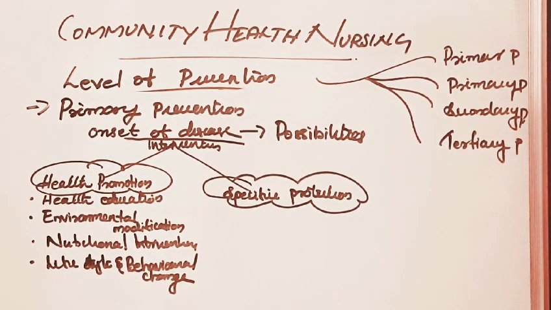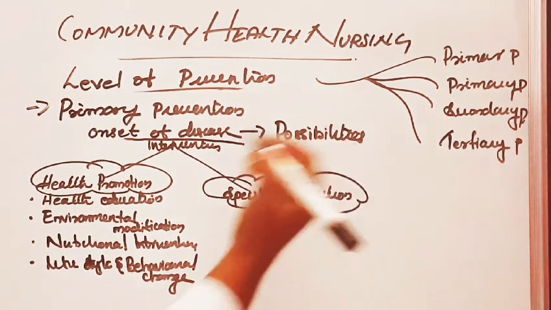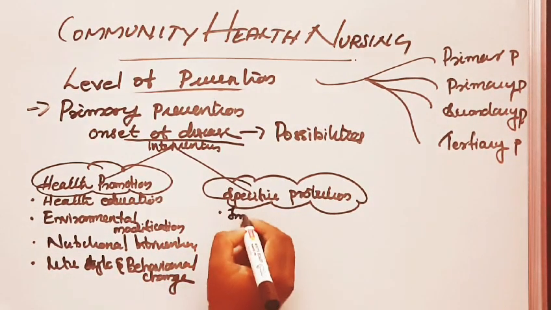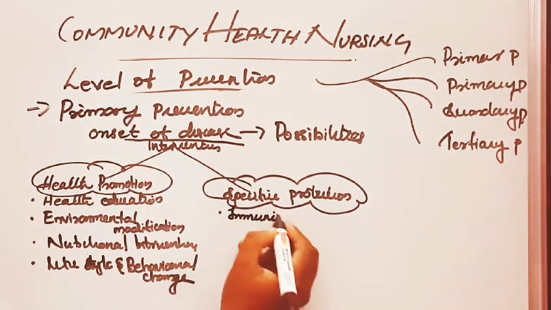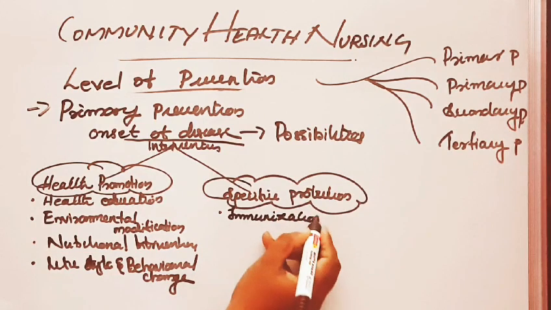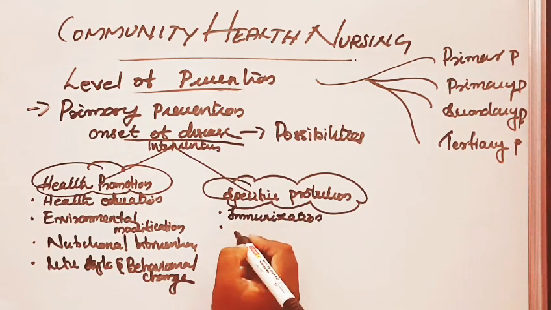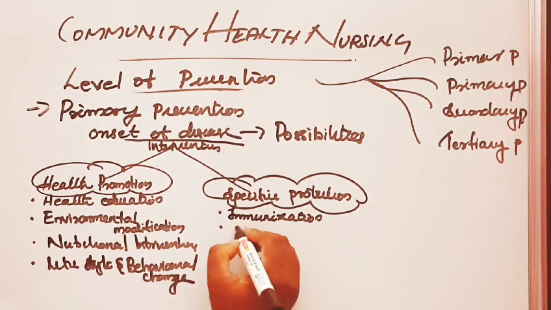Then we can move to specific protection. Let us see which specific protection interventions there are. First, immunization.